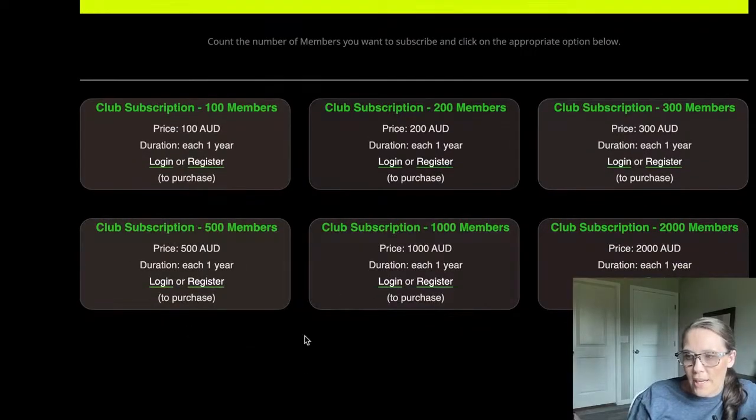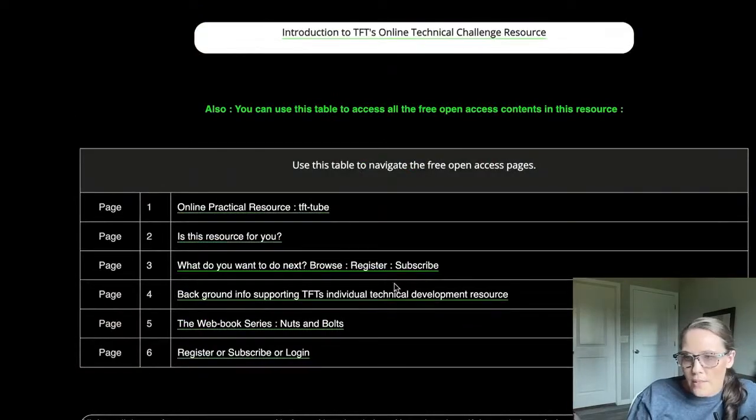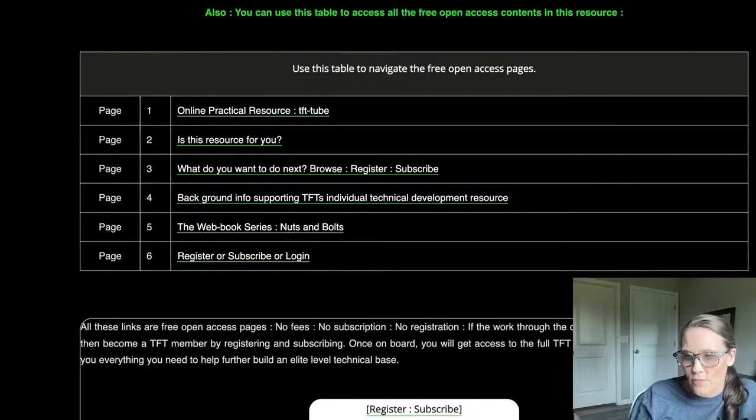Once they're convinced, they can buy any of these subscription models, or a coach can purchase one that covers all their members, and every player on the roster gets access. Some free content to get a taste of what the website is about. But Concrete's user permissions system is doing the heavy lifting here without any third-party membership plugins in the mix. Public pages stay public, registered-only pages gate at the login, and subscribed users get the full webbook library totally unlocked, which is pretty cool. So each tier is cleanly separated.